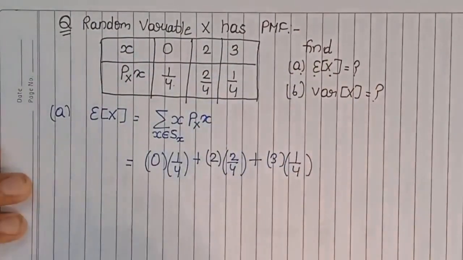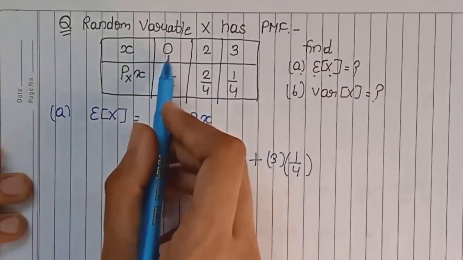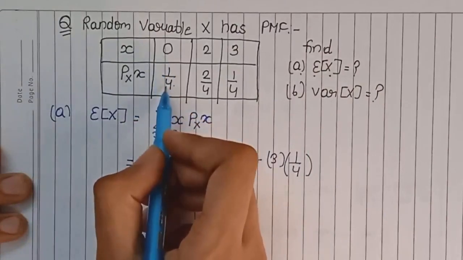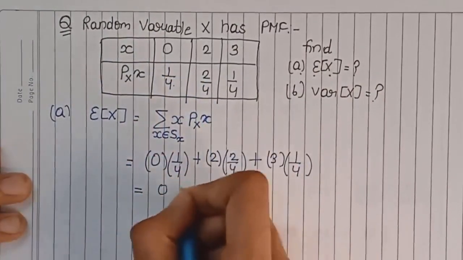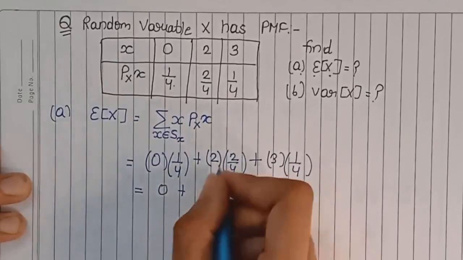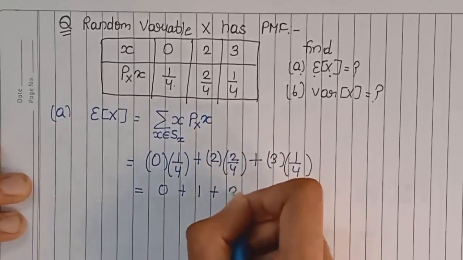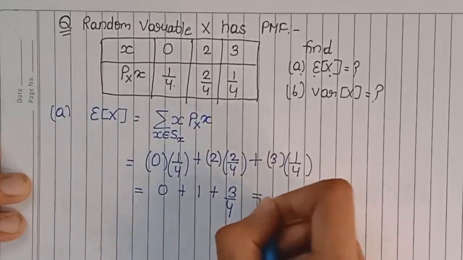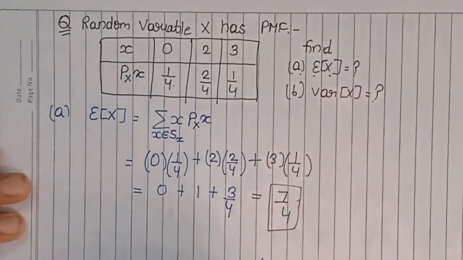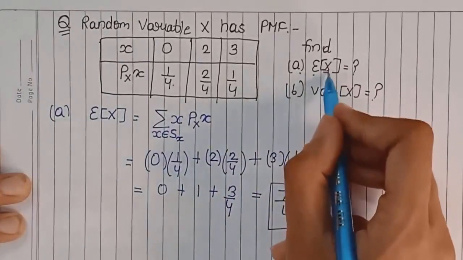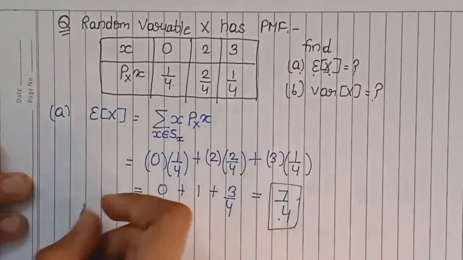I have multiplied x with its respective probability and added all the values. So here I will get 0, then 2 by 2, which is 1, plus 3 by 4. It comes out to be 7 by 4. So the expected value of random variable X is equal to 7 by 4.